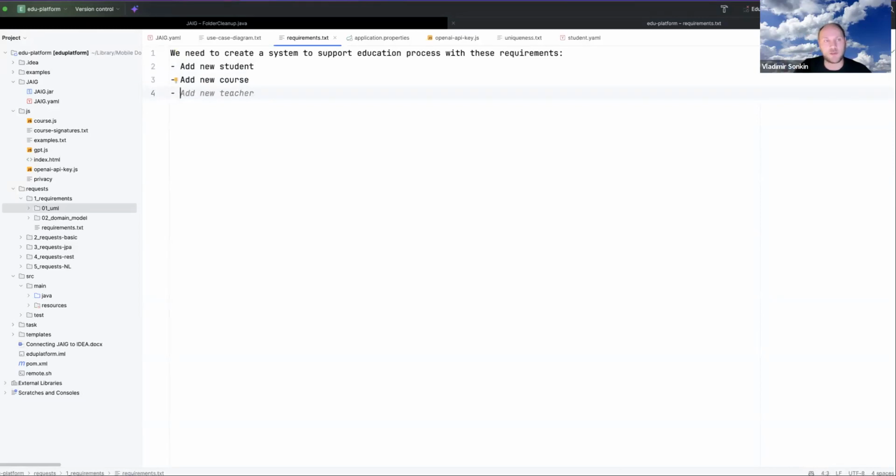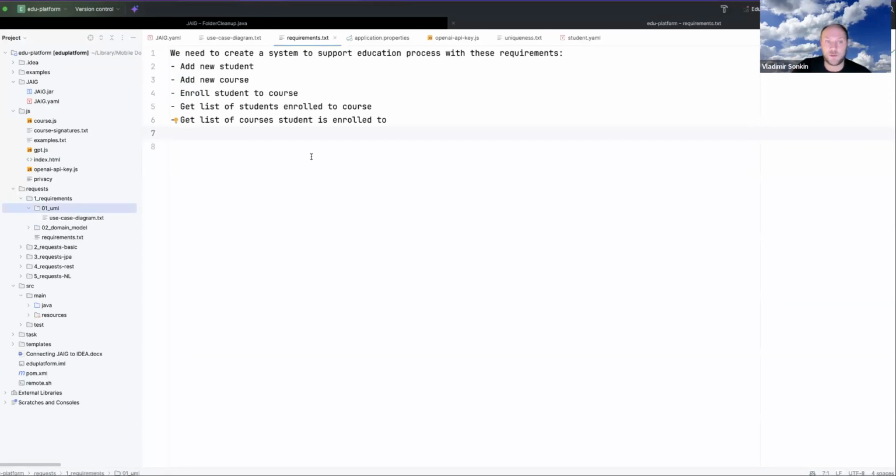And now it should allow to enroll a student to a course, get a list of students enrolled to a course, and get a list of courses a student is enrolled to. Okay, that's fine. That's enough. And okay, we can save. For this purpose, we didn't use JAIG. We were using Copilot. Copilot is very helpful in some cases, but it is not as powerful as JAIG.